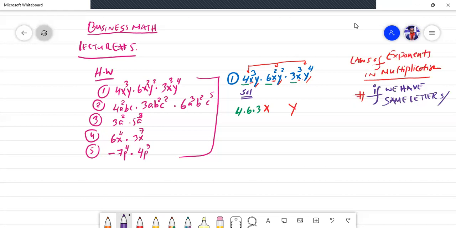Don't mix them up with the numbers. If we have the same letters or the same variables, I was talking about the same bases, in terms of the letters and the variables.